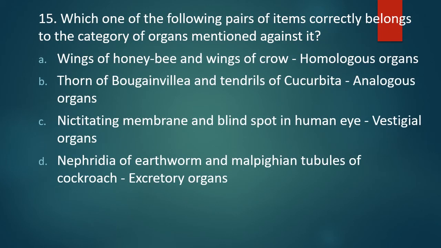Question number 15. Which one of the following pairs of items correctly belong to the category of organs mentioned against it? Wings of honeybee, wings of crow, homologous organs. Thorn of bougainvillea, tendrils of cucurbita, analogous organs. Nictitating membrane, blind spot in human eye, vestigial organs. Nephridia of earthworm, malpighian tubules of cockroach, excretory organs. The correct answer is option D. Nephridia of earthworm and malpighian tubules of cockroach, both are excretory organs.